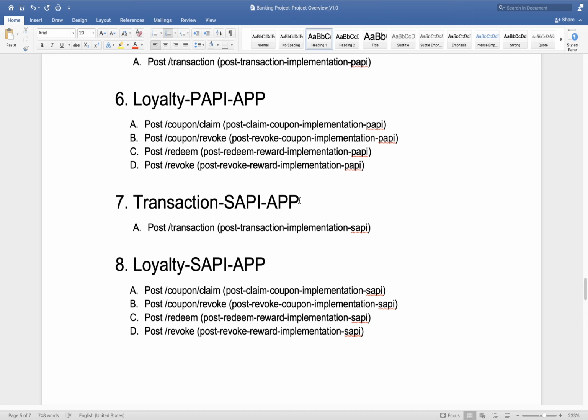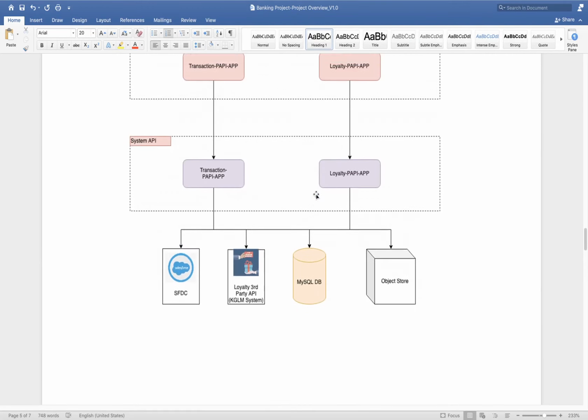Okay, so is it better to have two system APIs so we can add more APIs in future? Two system applications or APIs? If your project is more complex, with lots of functionality and lots of systems, then you can have more system applications.